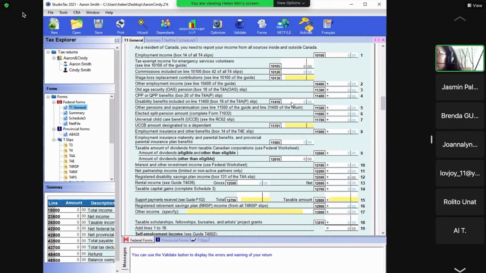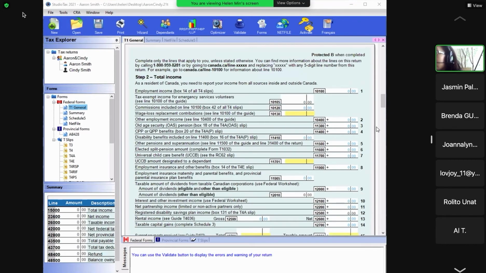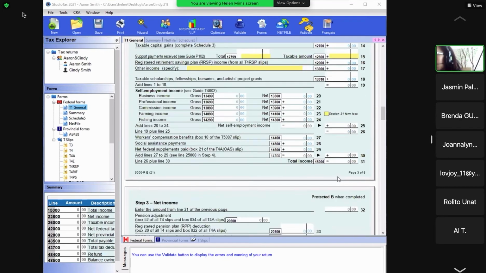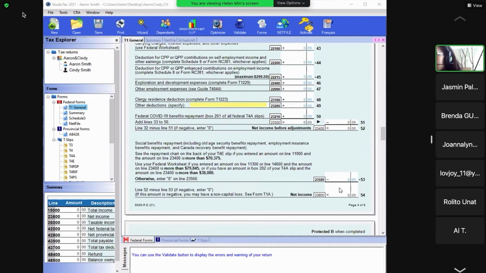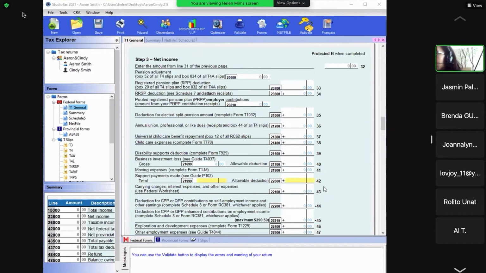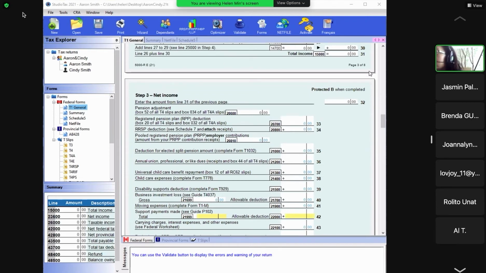The income. So all the income is taxable income. I'm going to explain to you so you get an idea. Now you just know page 3 is the income. Okay, page 3 is all the incomes. So page 4 is net income. You see page 4, this is line 54. So line 54 is net income. Okay, net income. What is the net income? Net income is total income. So page 3 is total income, right? Line 31. So line 32 is total income.